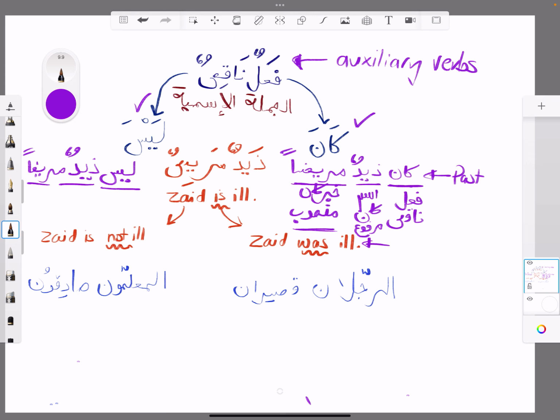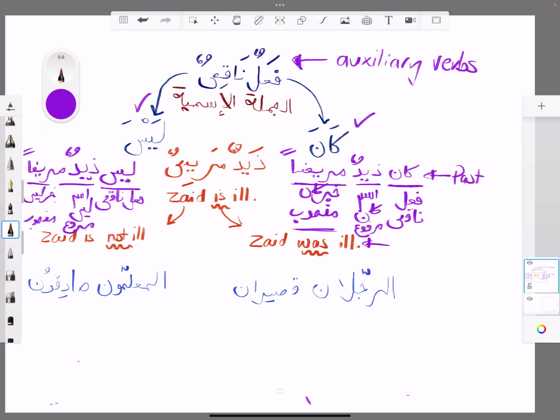You're going to say, this is a fi'lun naqisun. Fi'lun naqisun. That's the ism of laysa, which is going to be marfu. And this is going to be the khabar of laysa, which is going to be mansoob. So they both have the same impact. All right. So this is called fi'lun naqisun. There's some more. In the next videos, you'll see them. But this is all you need to know for now.